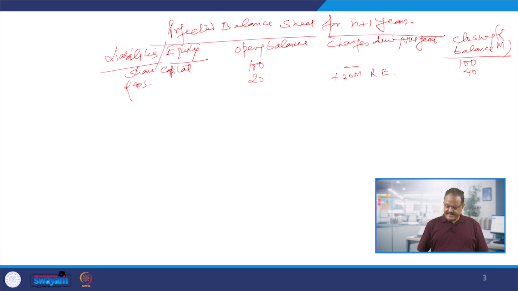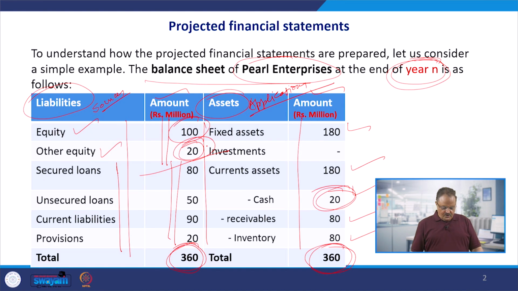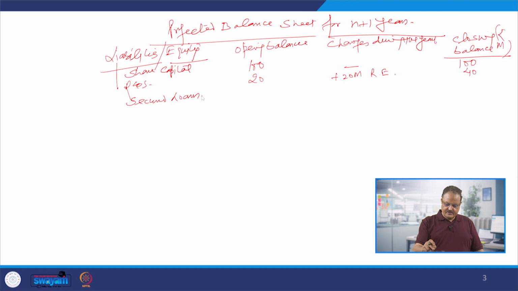These are the two internal sources of funds. Now we have to take the external sources of funds, and first is the secured loans. What was the secured loan figure? If you see that balance sheet here, the secured loans figure given to us is 80 million. And in this new balance sheet, how much is going to be the secured loan amount?